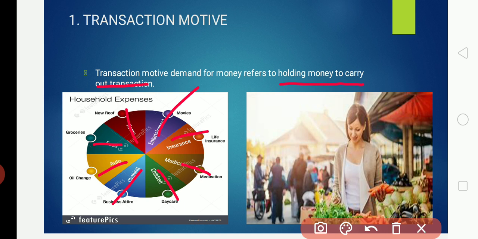This is our day-to-day life. We want to buy vegetables, fruits, milk, newspaper. To meet this day-to-day expenditure, the people want to have money in the form of cash to meet daily expenses.